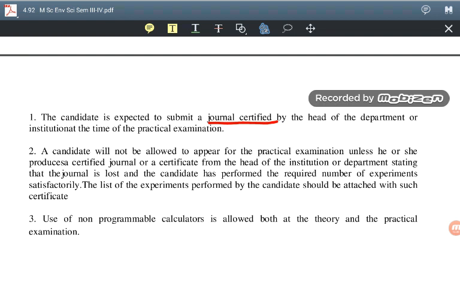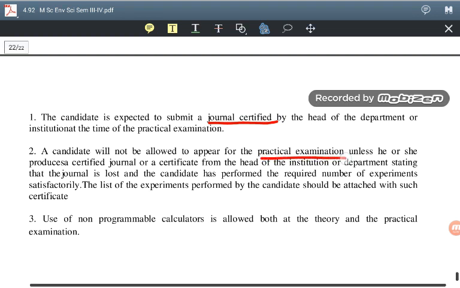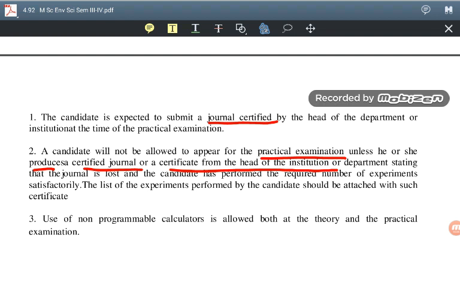The candidate will not be allowed to appear for the practical examination unless he or she produces a certified journal or certificate from the HOD of the institution or department.